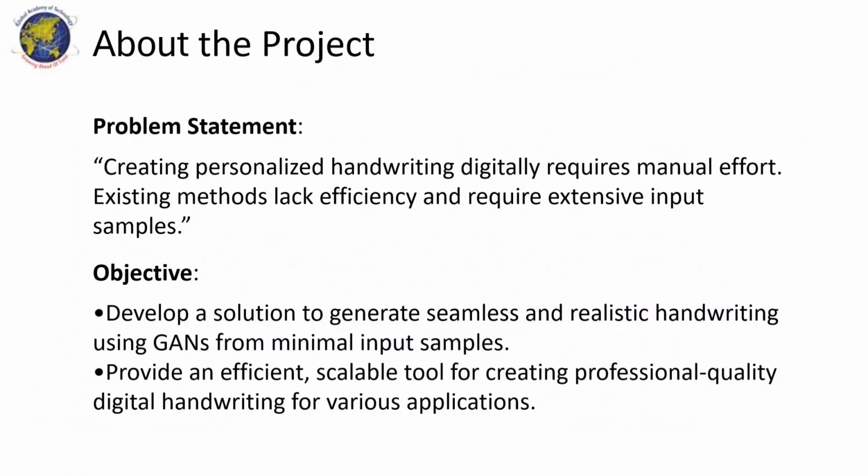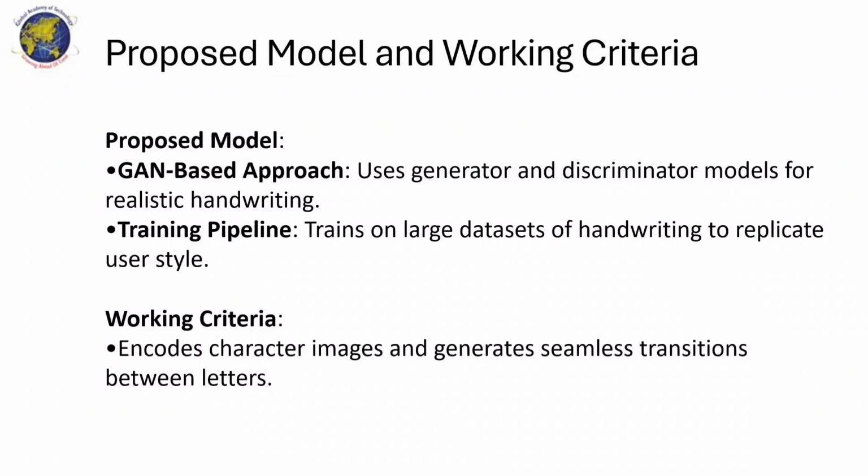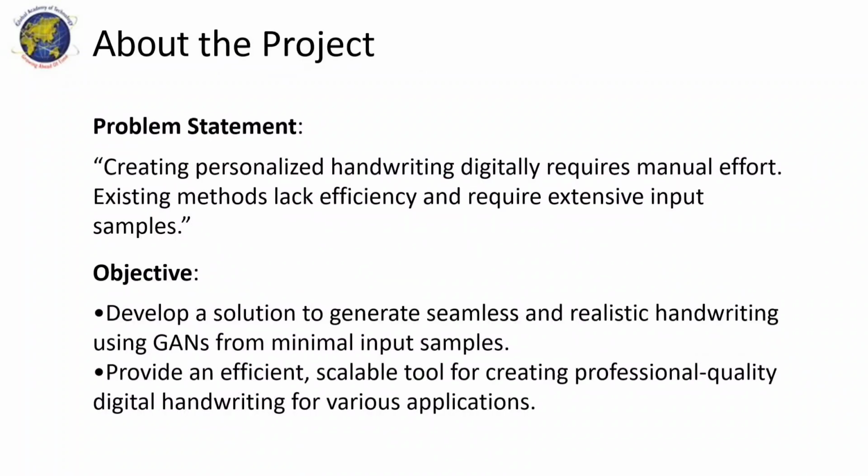Objectives. The aim of this project is to develop an AI-powered system that can generate realistic personalized handwriting using minimal input samples. The solution will be based on a generative adversarial network, which is capable of learning and mimicking complex data distributions such as human handwriting. The key goals we are focusing on are seamless and realistic generation, minimal sample requirement, an efficient and scalable system, and wide adaptability and professional quality output.